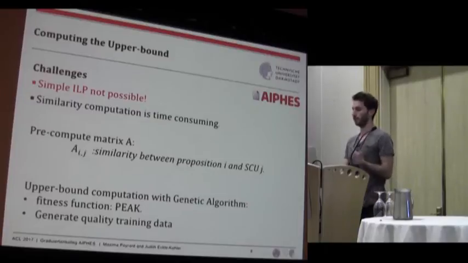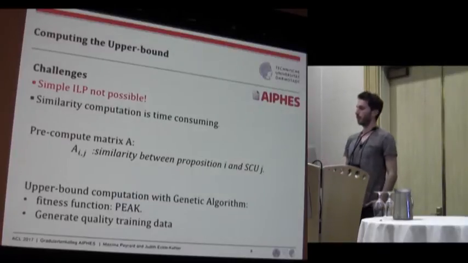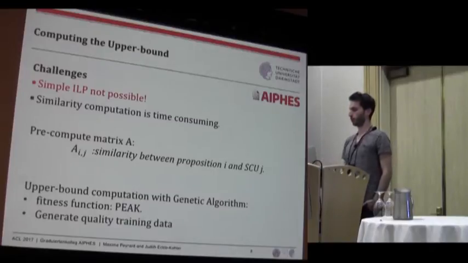And it has also a nice advantage is that later we want to train our system, and the population of the genetic algorithm will be good quality training data, because it has summaries ranging from almost random to almost upper bound, and with all their scores given by the real PEAK, so their scored summaries.